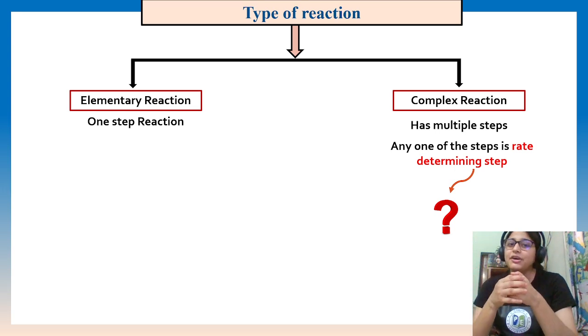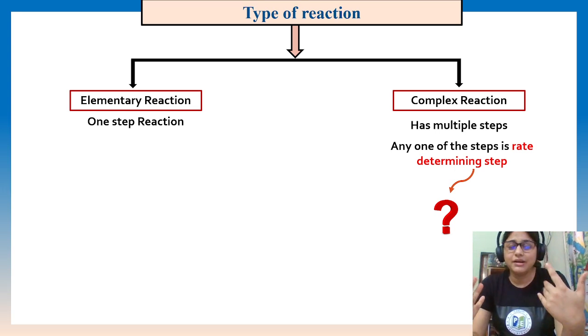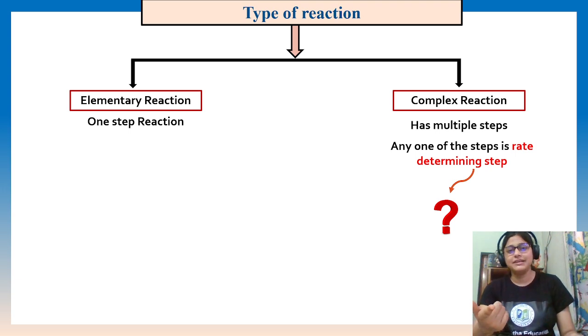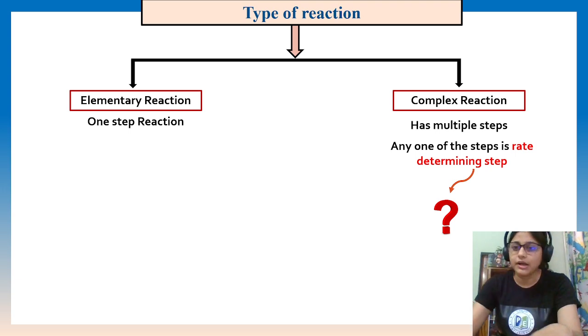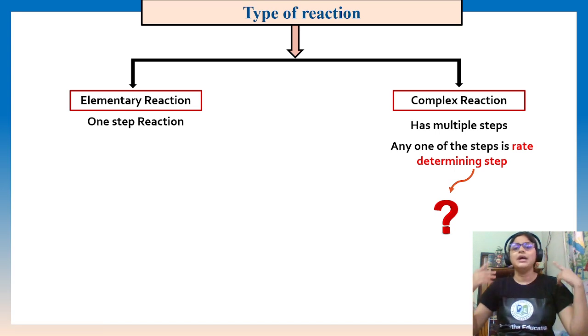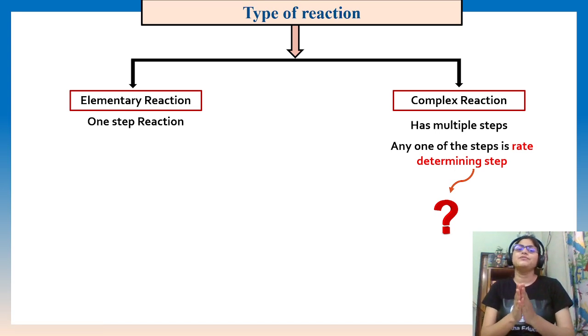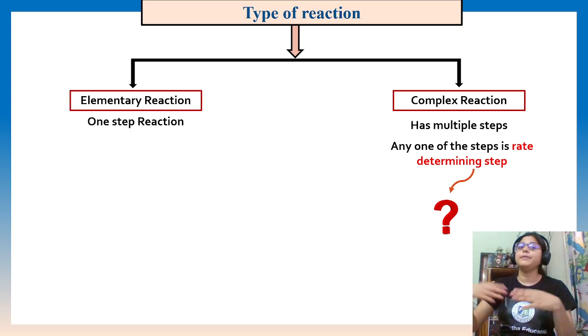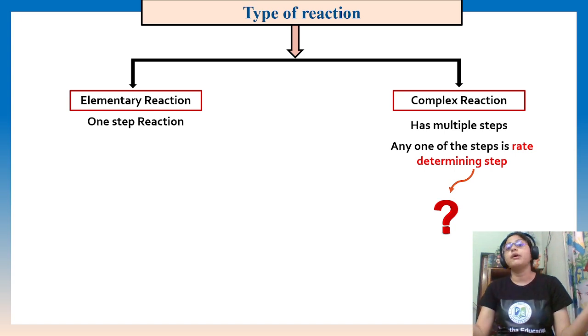So if we can make him courageous, or cheer him up, so that he runs faster, then that team can win. In the same way, a complex reaction has multiple steps, like 5 contestants. But the rate of reaction will depend on the slowest, because the faster steps will give product quickly. That is not a problem. But to complete the whole complex reaction, all the steps should be completed.